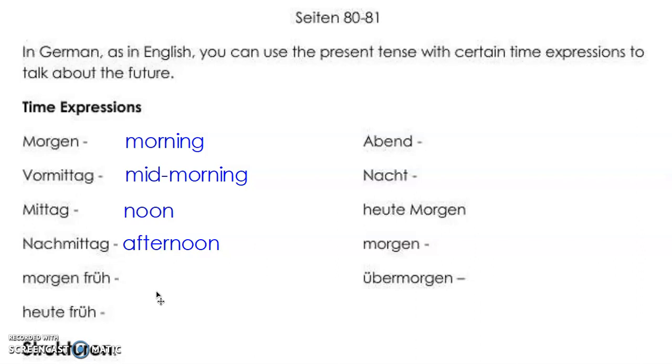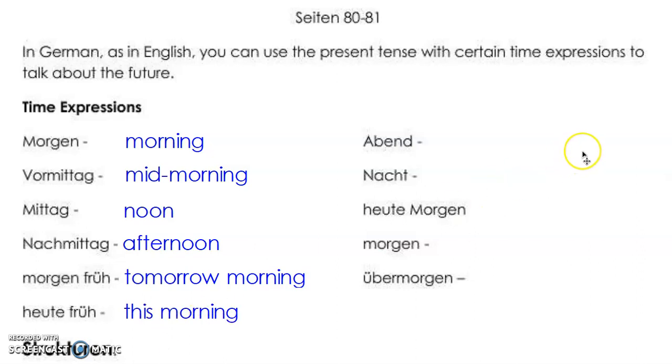It's so that they won't be redundant and say morgen, morgen, because the German won't say morgen, morgen, to mean tomorrow morning. They would say morgen früh, tomorrow early. So that means tomorrow morning. Heute früh, heute means today, so heute früh means not today morning, but this morning. And that's how a German would say this morning. They don't actually use the word that means this. They say today morning.